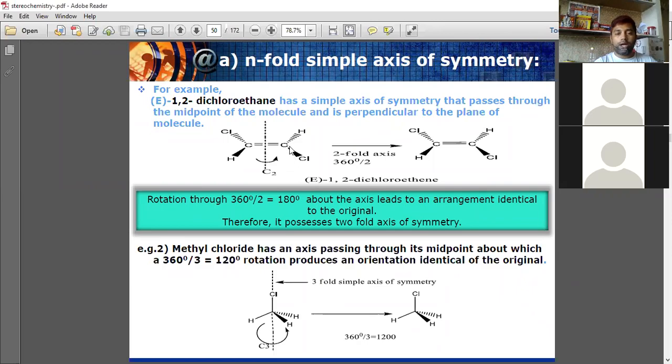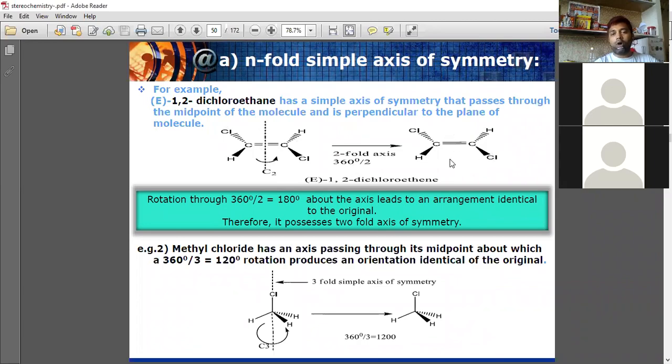If it is rotated 180 degrees, we get the same molecule, which is indistinguishable from the original one.